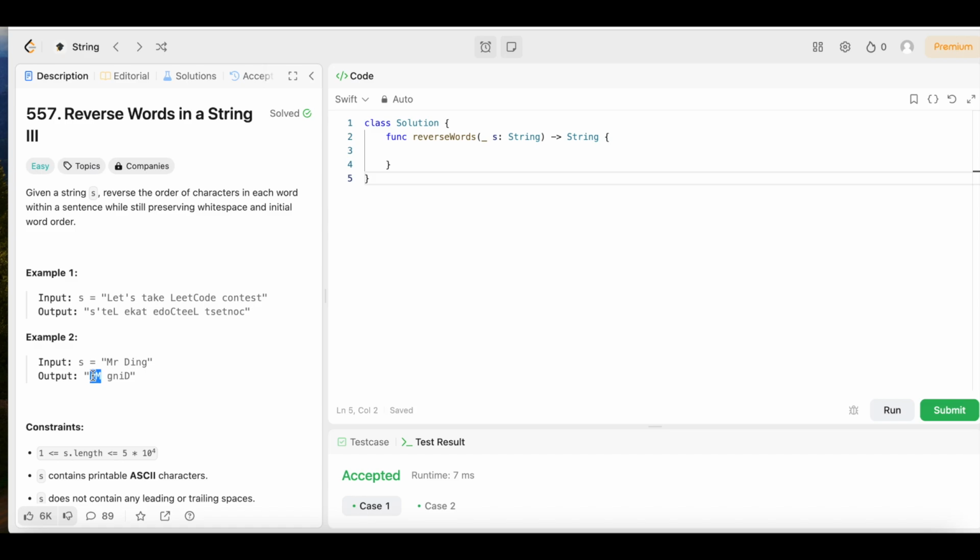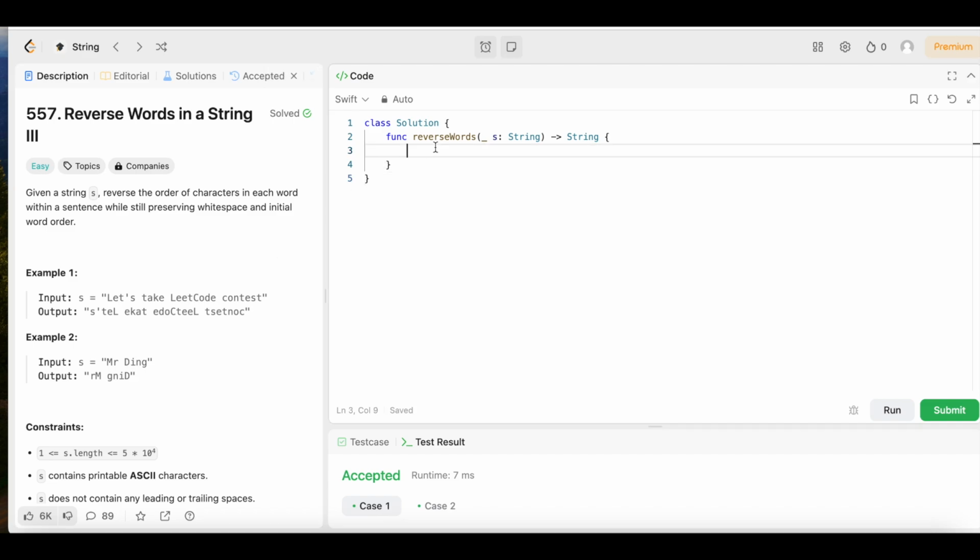So we still have Mr. first, it's just Mr. spelled backwards, and we still have Ding second, it's just Ding spelled backwards. So we just want to spell the words backwards but keep the words in the same order, y'all. That's all we're trying to do, is take each word in the input and spell each word backwards without changing the order of the sentence or the words themselves.